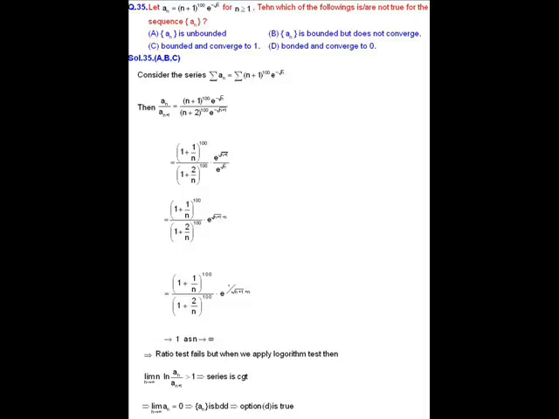So we will apply a further test, either Raabe's test or the logarithm test. Here Raabe's test is not possible, so we apply the logarithm test. In the logarithm test we compute the limit as n tends to infinity of n times ln of a_n divided by a_(n+1). When we compute this limit, its value is greater than 1. So according to the logarithm test, our series is convergent.